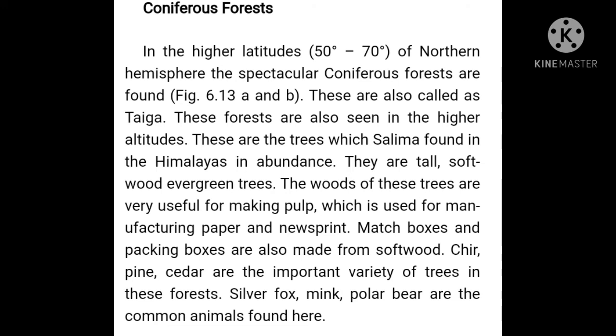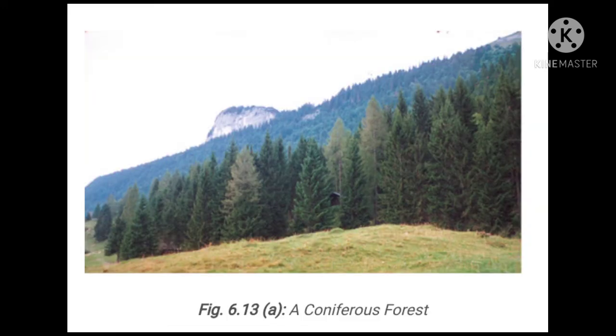And the famous trees are chir, pine, fir, spruce, and many types of trees found in high altitude areas like deodar and many more. And these areas are situated in Canada, Russia, Norway, America, Europe, Asia, and Sweden.